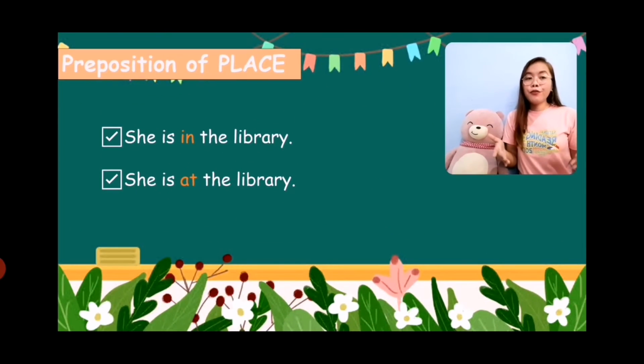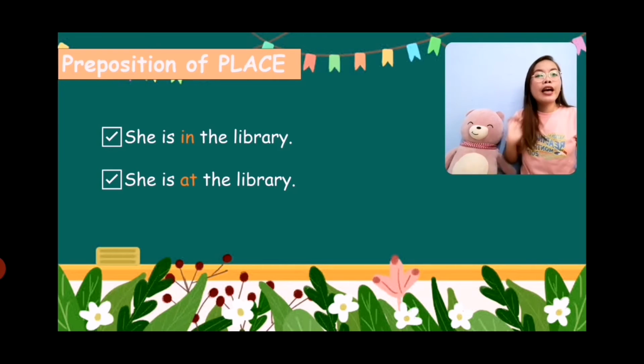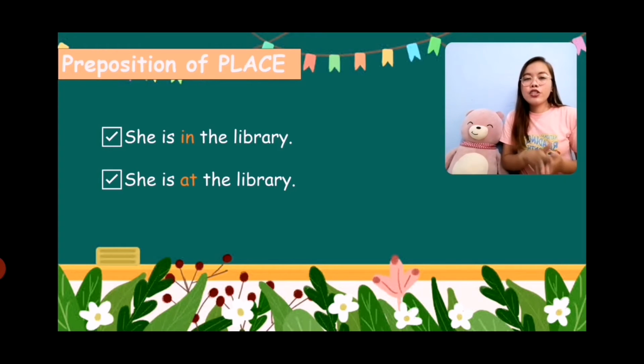How about if we interchange these prepositions? This is where confusion always comes in. So like for example here, we have two example sentences. She is in the library. She is at the library. Is it wrong to say in the library? Is it wrong to say at the library? No. Both of these sentences are correct.